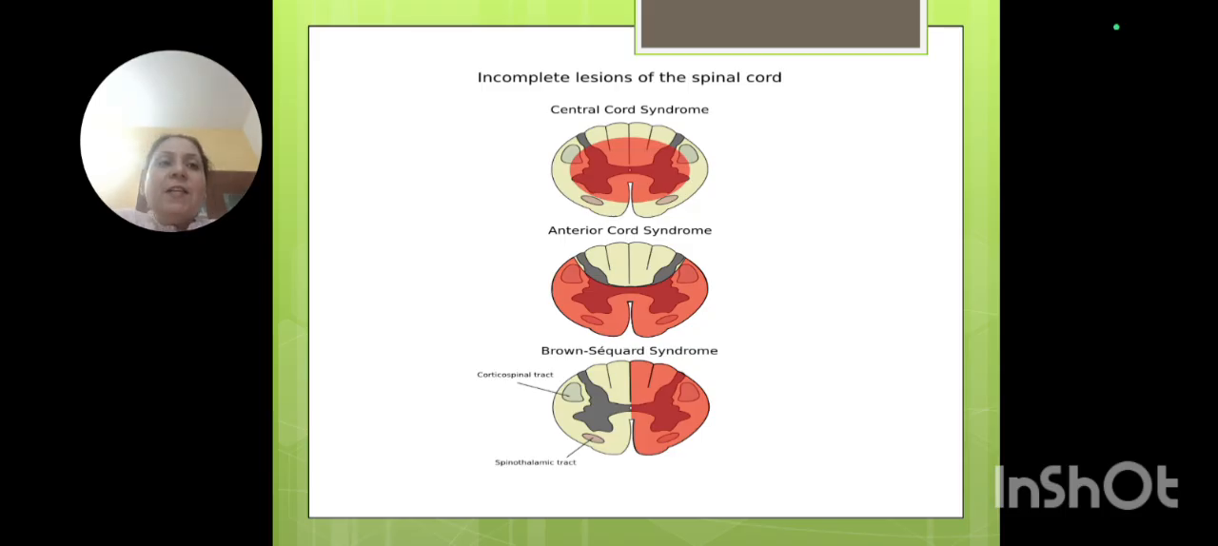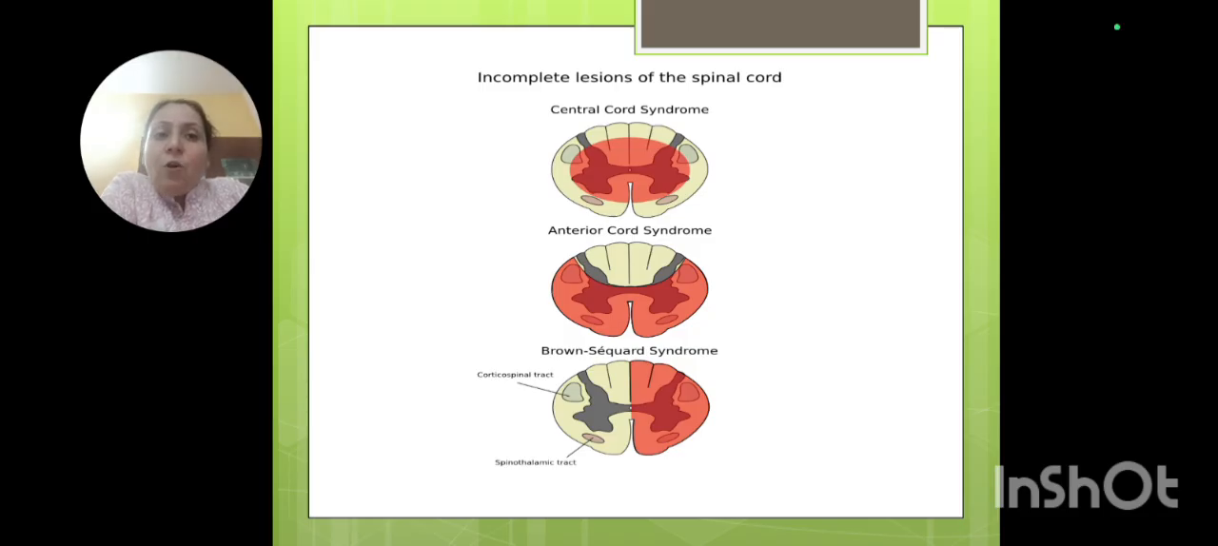Now, if we take this section, you can see the gray matter, the white matter, anterior horn, posterior horn, and a little bit of tracts. That is the spinothalamic tract, anterior and lateral, and the corticospinal tract. Then there are fasciculus cuneatus and fasciculus gracilis, which are responsible for joint position sense and 2-point discrimination, and they are present at the level of the dorsal horns. Now, what happens at the level of the central cord?